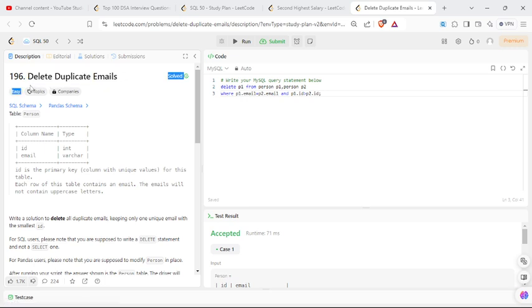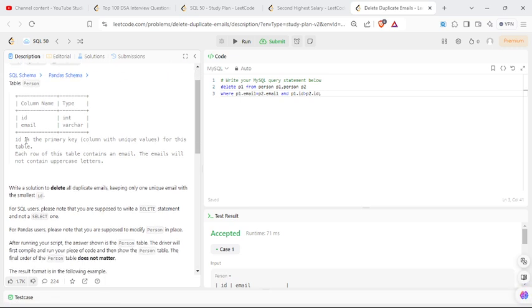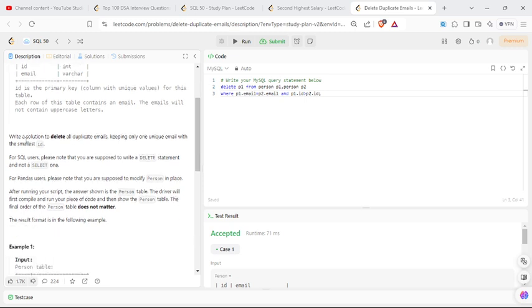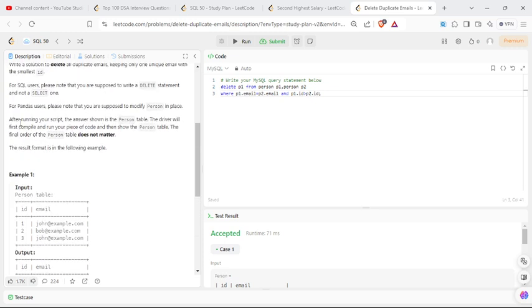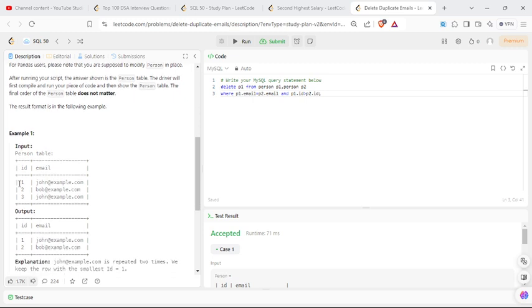Delete duplicate emails. You are given a table Person which also consists of two columns, ID and email. ID is the primary key. Write a solution to delete all the duplicate emails, keeping only one unique email with the smallest ID. For SQL users, please note that you are supposed to write a delete statement and not a select one. If there are two people with different IDs but the same email, you have to delete the person with the highest ID. That means the one whose ID is greater has to be deleted and the smaller one has to be kept.